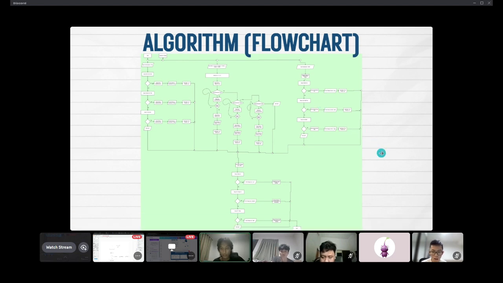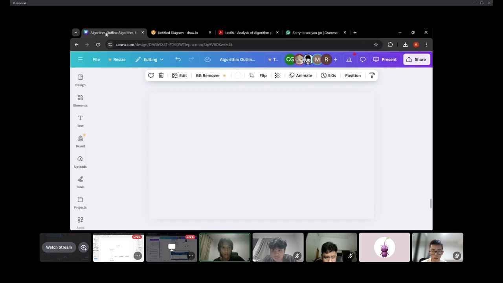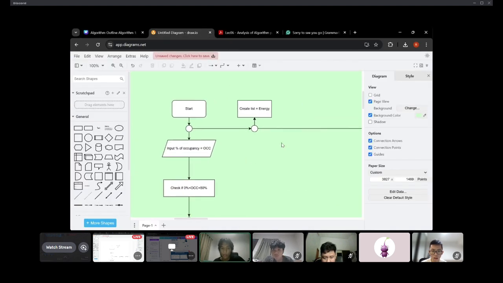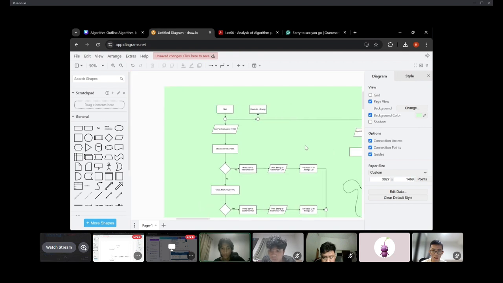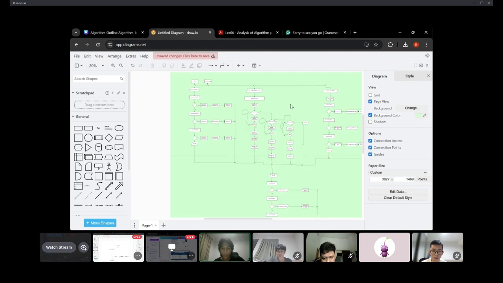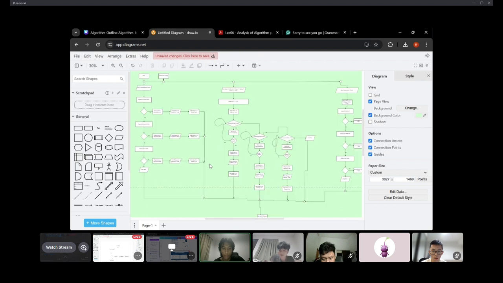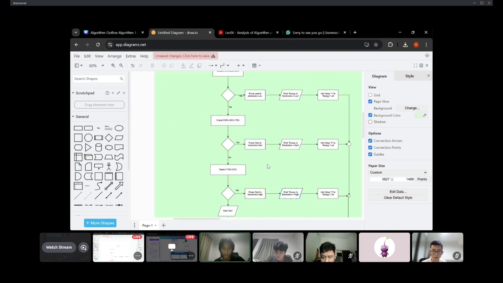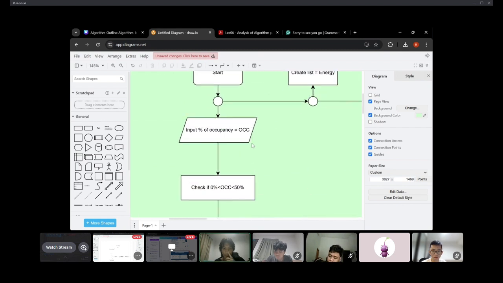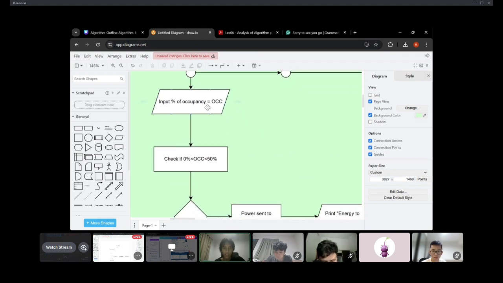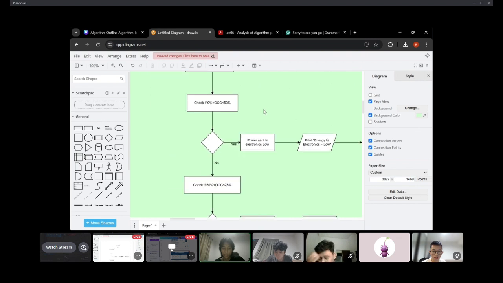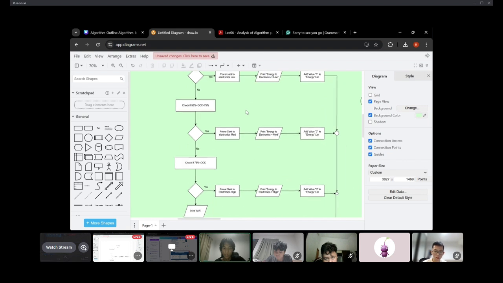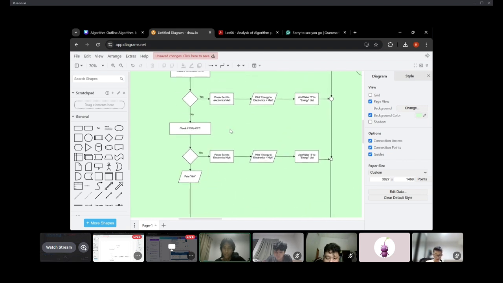So for the flowchart, it starts here, where another separate list will be created called energy. And the divide and conquer can be seen here, where the three separate problems are dealt with independently before being combined at the end. So the first problem is the percentage of occupancy. It starts with an input where the occupancy becomes OCC, and using brute force, it checks if the OCC is between 0 to 50%, between 50 to 75%, and over 75%.